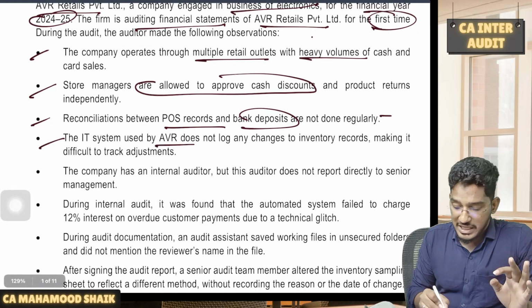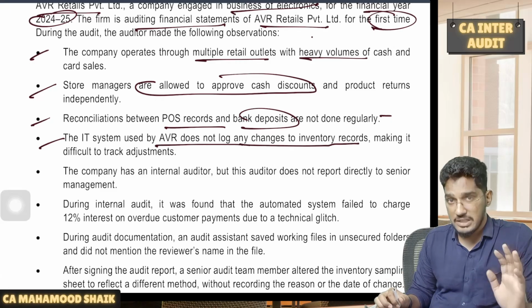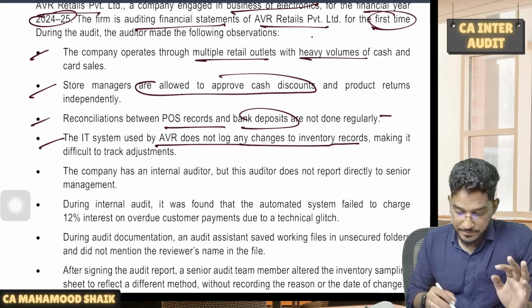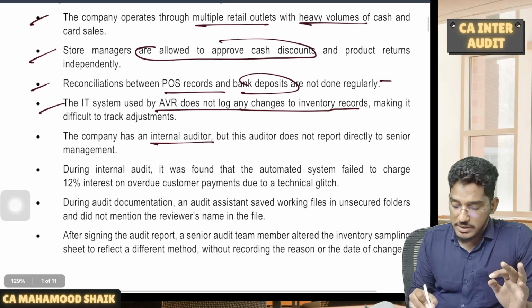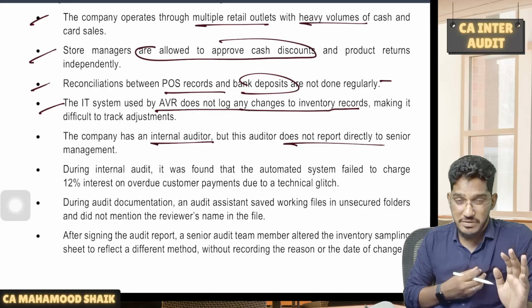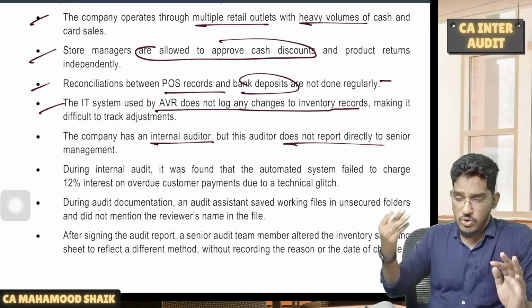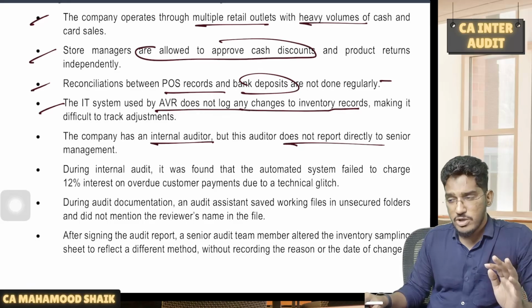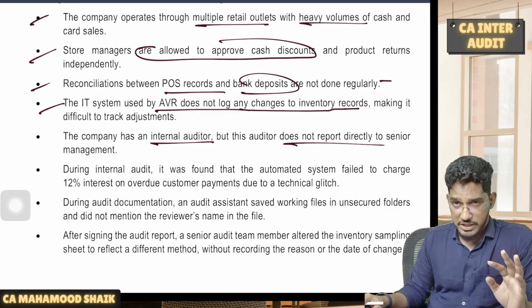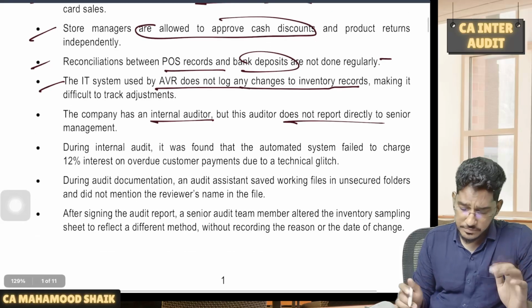The IT system used by AVR does not log any changes to inventory records, making it difficult to track the adjustments. There is no trail also. The company has an internal auditor, but this auditor does not report directly to senior management. That means he is not having objectivity here. If the internal auditor is made responsible directly to the top level management, he will be more objective. And if at all we want to make use of that internal auditor's work, will be more comfortable. But here, internal auditor is not reporting to the senior management.